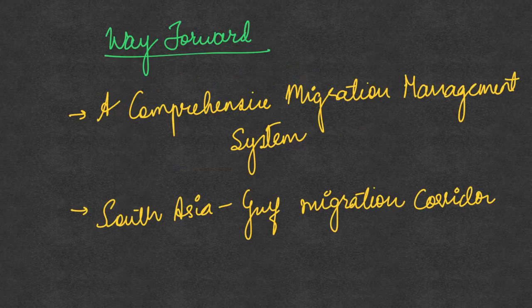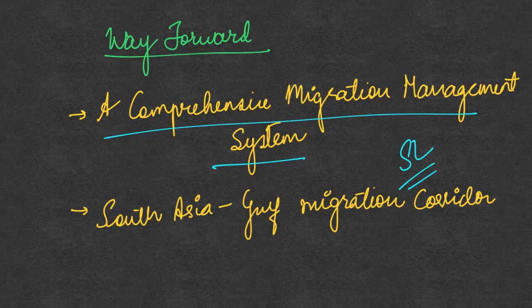So in this, what should be the way forward? First, we must have a comprehensive migration management system. So this is lacking as of now. In fact, if you look at the entire South Asia, apart from Sri Lanka, no other country seems to have a strategy for handling these migrants who are returning. So we need to have a comprehensive migration management system in the first place. So this is the need of the hour.